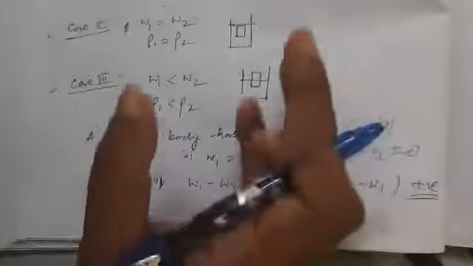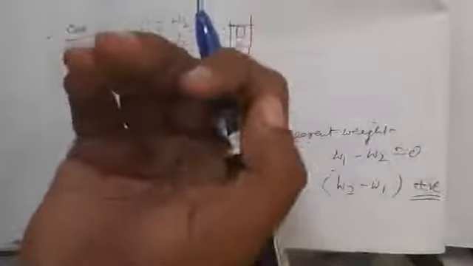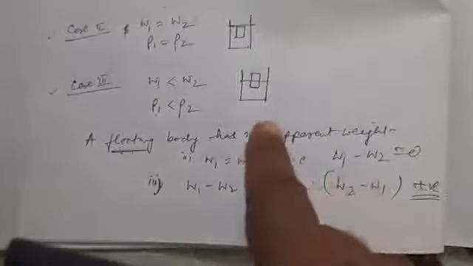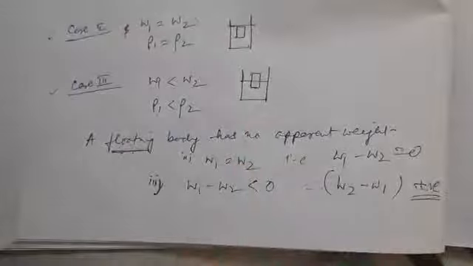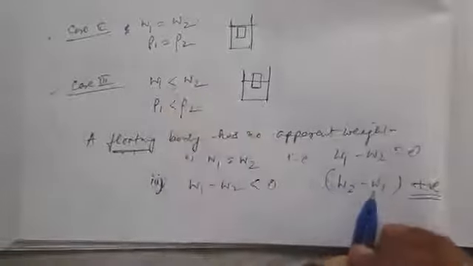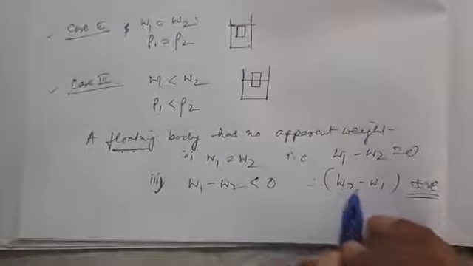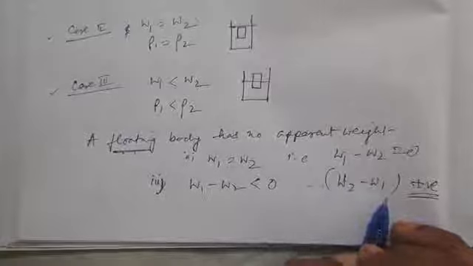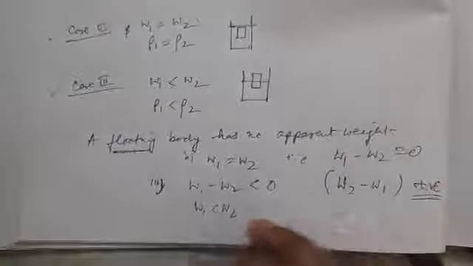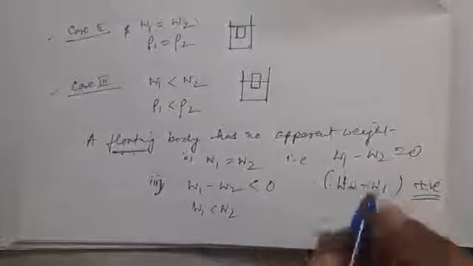W2 was the upthrust; here the upthrust was more and the downthrust was less. If I push the body inside the liquid by an external force, the body will move upwards according to W2 minus W1, because here W1 is less than W2, that means W2 is more than W1.